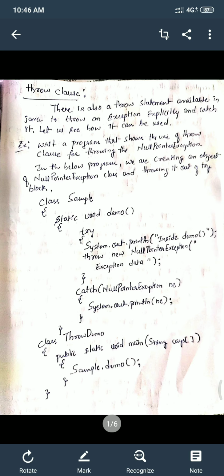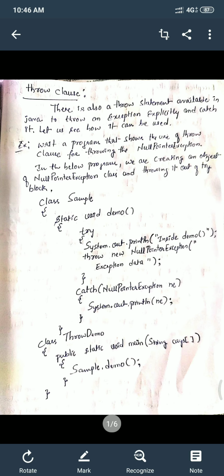Close the try block. Catch NullPointerException. I'm trying to catch the exception of type NullPointerException. I'm just trying to print the message, that is details of that exception, in the statement system.out.println. Close the class block. Close the sample. Next, class ThrowDemo, public static void main(String args) main method, and I'm just invoking the demo method by using class name dot demo.